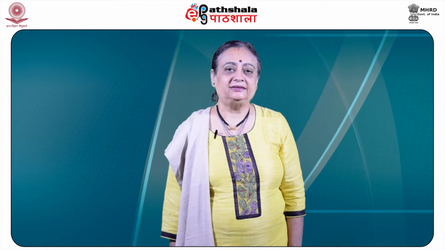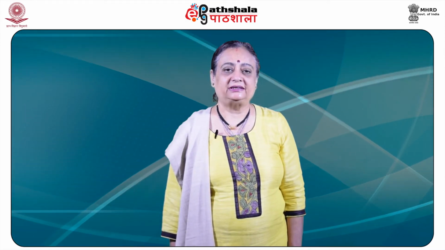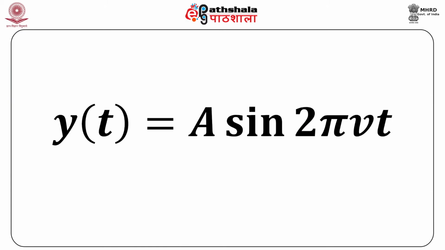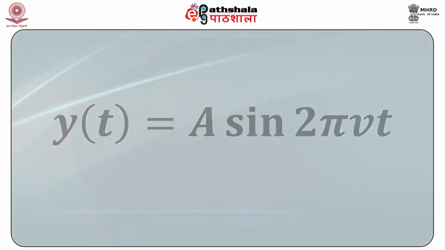Also, since a cycle is complete when theta changes by 2 pi, the number of cycles per second, the frequency, is given by nu is equal to omega by 2 pi. We therefore write, this is an alternate way of writing y as a function of t, y(t) is equal to a sine 2 pi nu t.